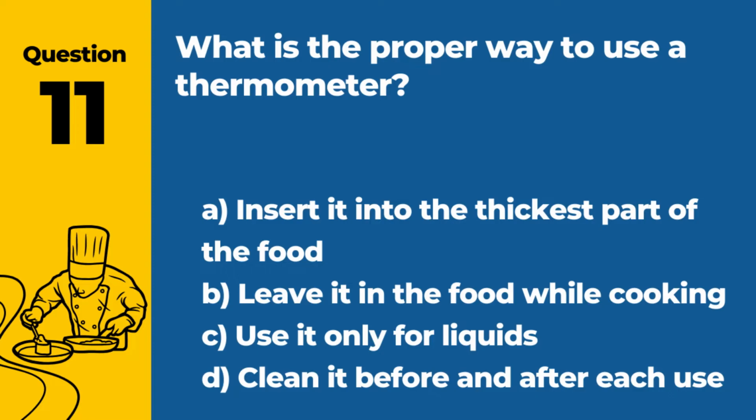Question 11. What is the proper way to use a thermometer? A. Insert it into the thickest part of the food. B. Leave it in the food while cooking. C. Use it only for liquids. D. Clean it before and after each use. Answer: A. Insert it into the thickest part of the food, and D. Clean it before and after each use. Both are important for accurate and safe temperature readings.